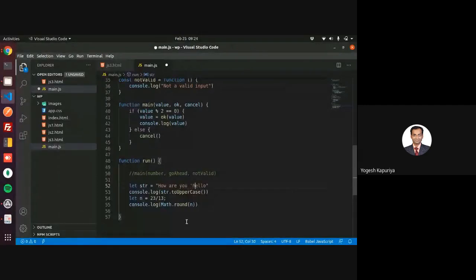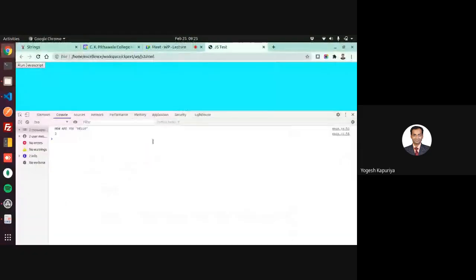normally this will work, right? So you have double quotes within a single quote, but sometimes you want to print double quotes within double quotes, then you have to escape it. That is possible if you write it in this way. So normally you require a backslash to escape double quotes.